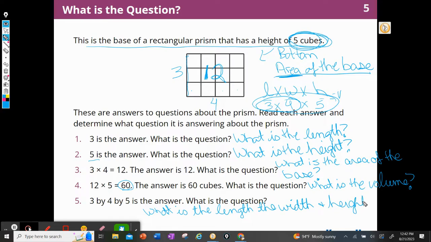Or I guess the better thing to write, what is... no, I think that might be right. What is an expression that represents this prism?